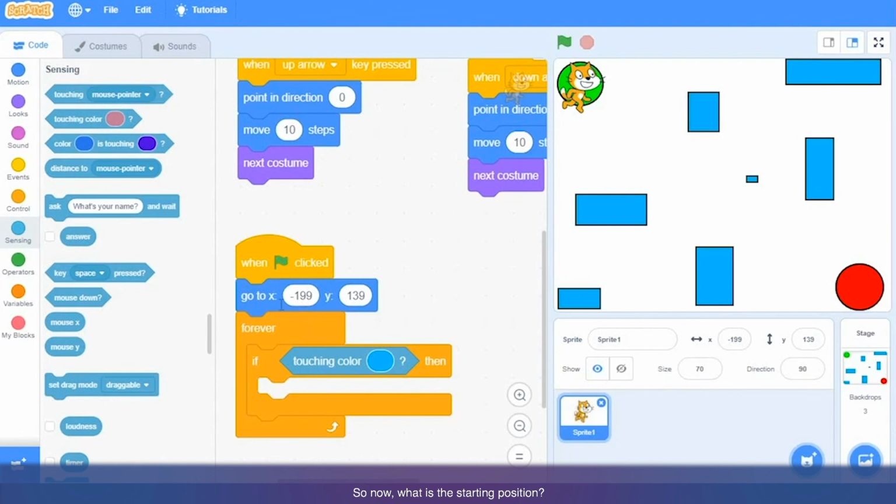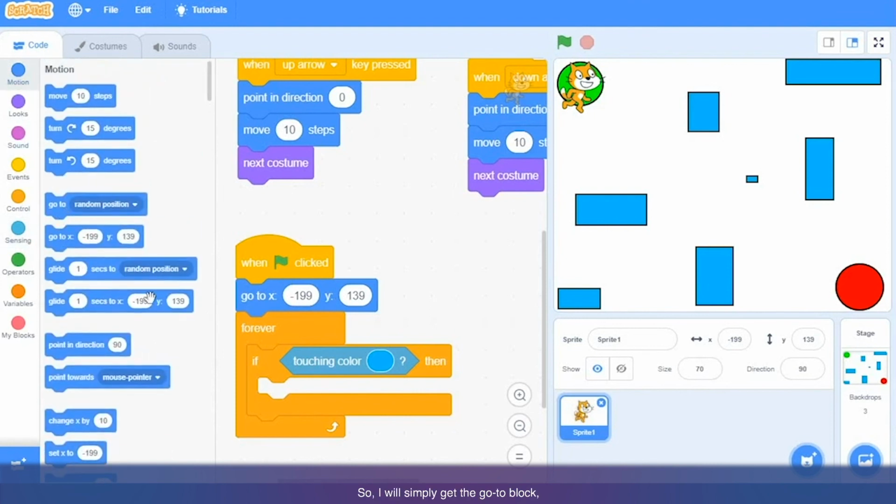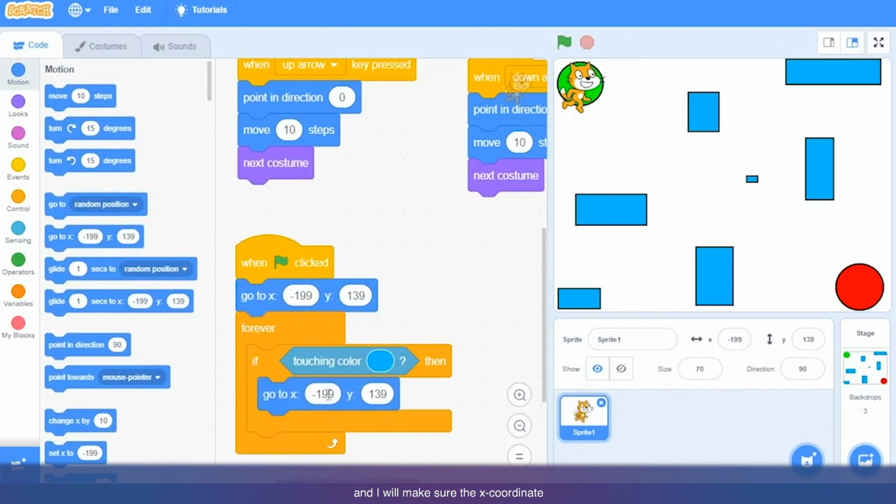So now what is the starting position? We know that this block defines the starting position of a sprite. So I will simply get the go to block, and I will make sure the x coordinate and y coordinate are exactly the same as this block. Okay, so go to starting position.